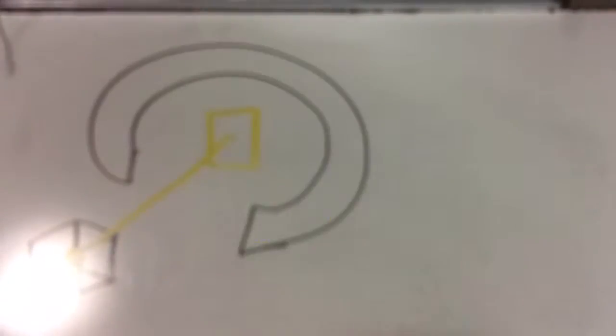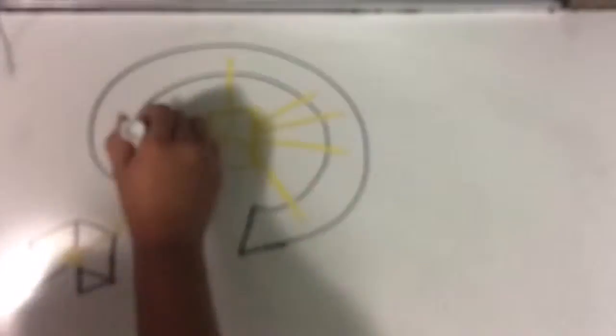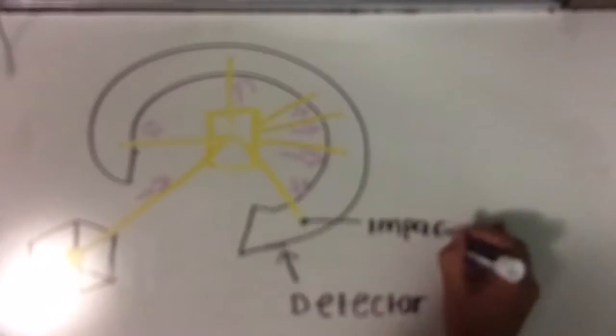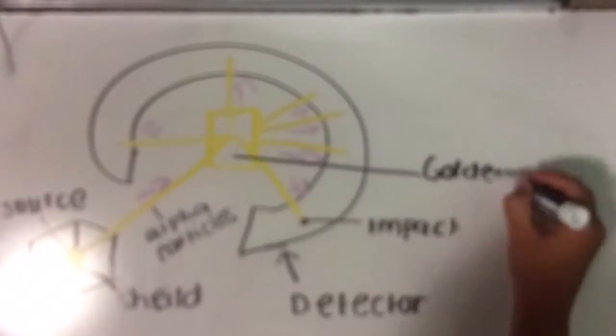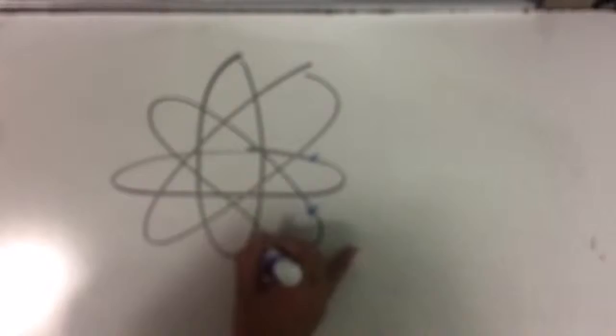In 1911, Ernest Rutherford established that the nucleus of an atom was very thin, extremely small, and positively charged. He did the gold foil experiment. He shot a beam of alpha particles at a sheet of gold, and a few particles were deflected. From this, he developed a model of the atom, which had all the protons in the nucleus, and the electrons were around the nucleus.